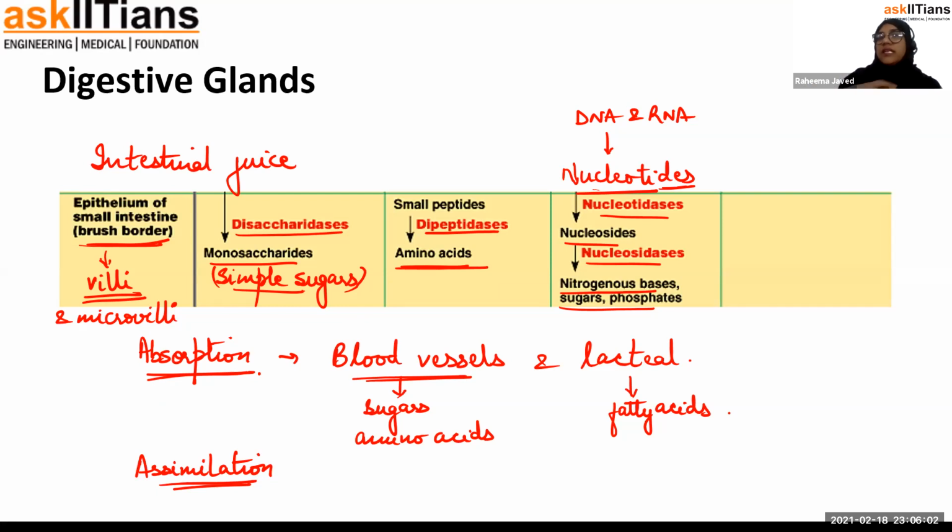So from the blood vessel and the lacteal, these products of digestion are sent to the different parts of the body, to the different cells of the body, where they are used up according to their own requirement.